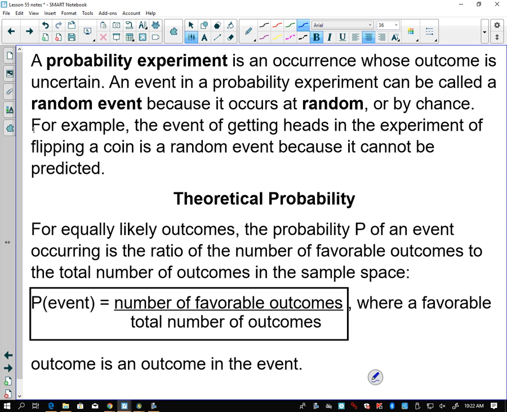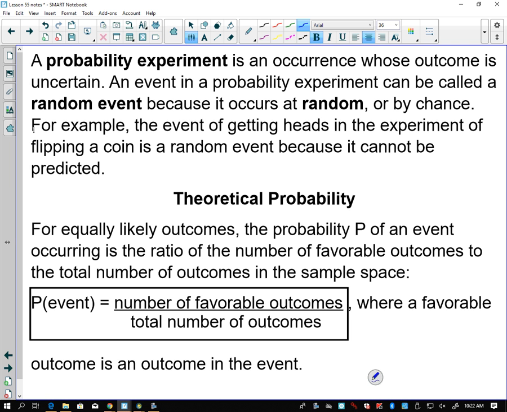Okay, we know what the probability is, but until we actually do it and get the results, do we know for certain what's going to happen? No. Okay, it's an experiment. We know what is desired, we know what the options are, but until we have flipped the coin and it's landed and we can see what it is, it's still theoretical. Which is why we see theoretical probability listed here.